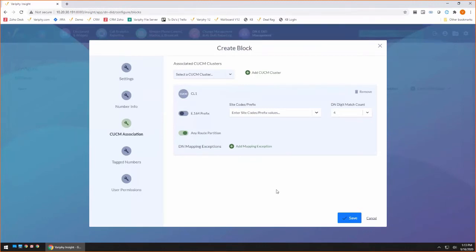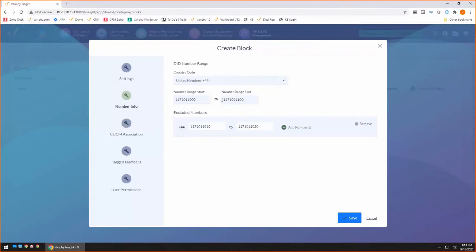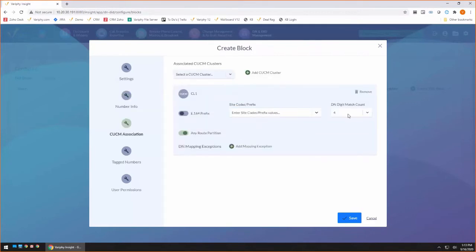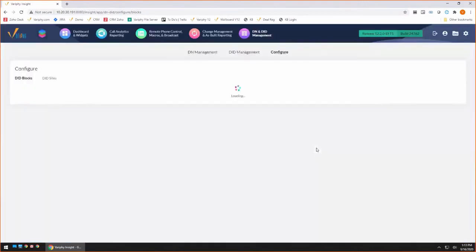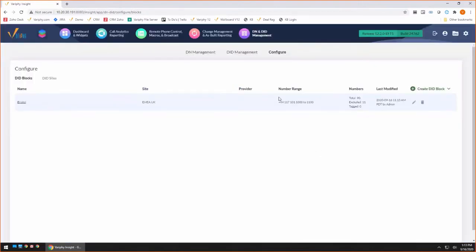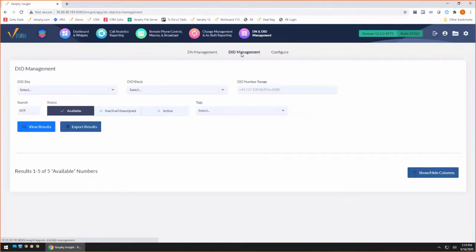So now, very quickly, I've added my DID block. I've added an exclusion here so that I don't have these particular numbers, and I've added how I'm going to match those DIDs over to my DNs, and we're going to give this a quick save. So now I've got my Bristol location, I've got my sites, I've got my blocks. We're going to head over to the DID management, and we're going to pick our EMEA site, and we have one block in here.